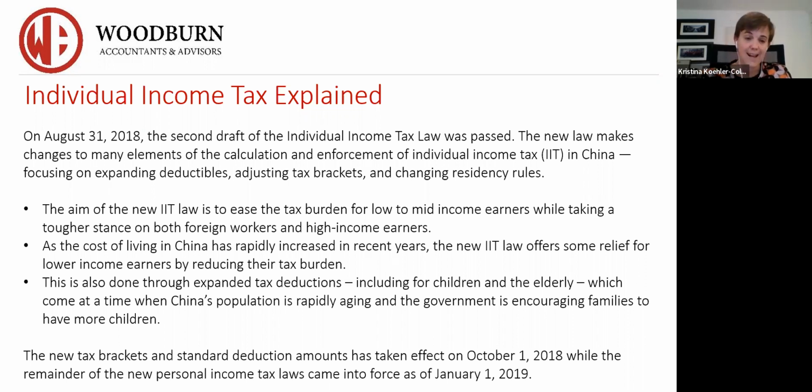Now, the new tax brackets and the standard deduction amounts took effect as of October 1st, 2018. So we're 4 years into this. And many of the implementations were actually done as of January 1st, 2019. Just to highlight, there will be further changes, particularly for foreigners, that will end as of December 31st, 2023, but we will touch on those later on in the presentation.